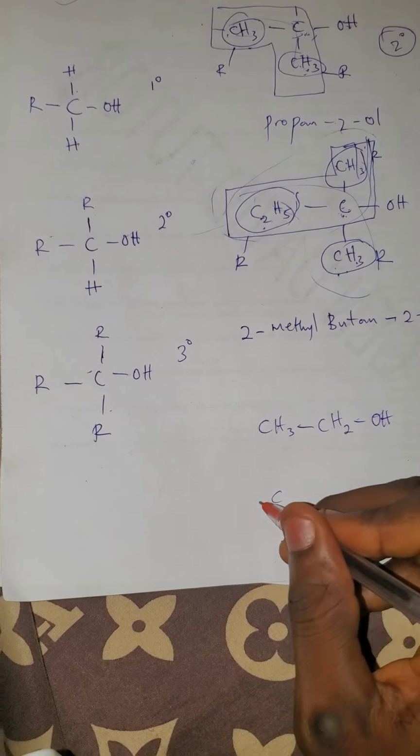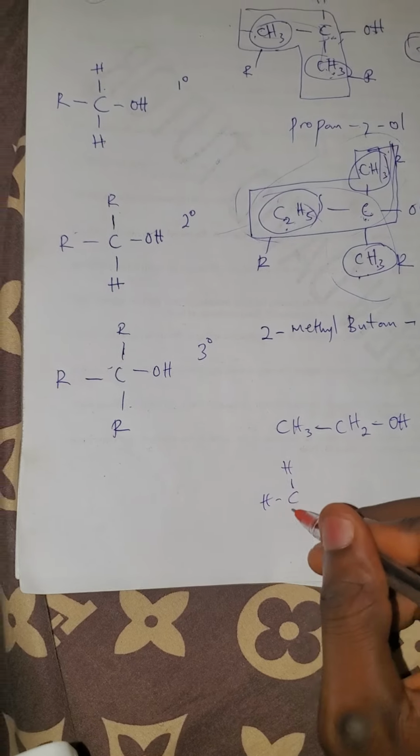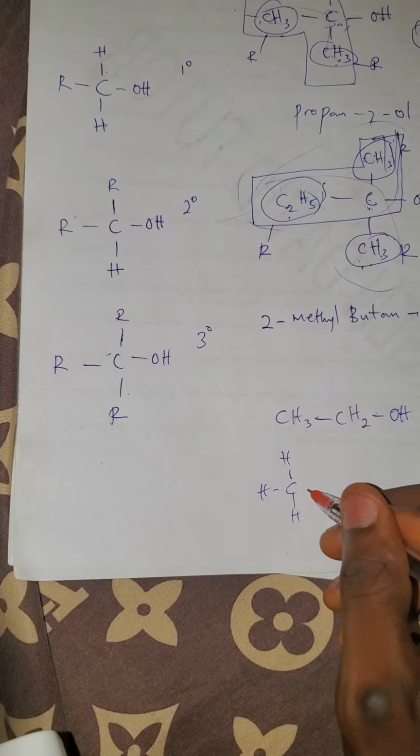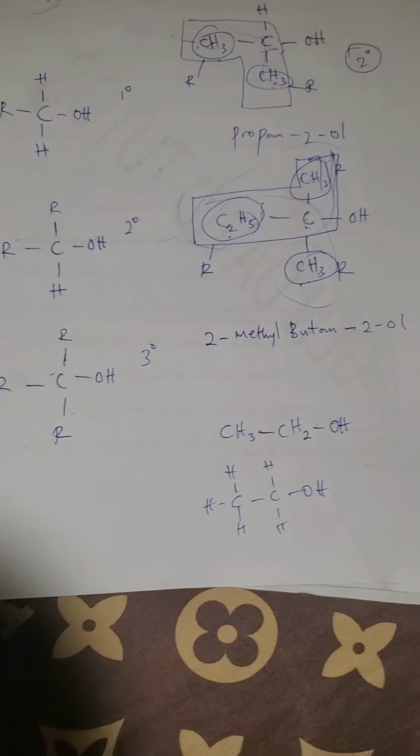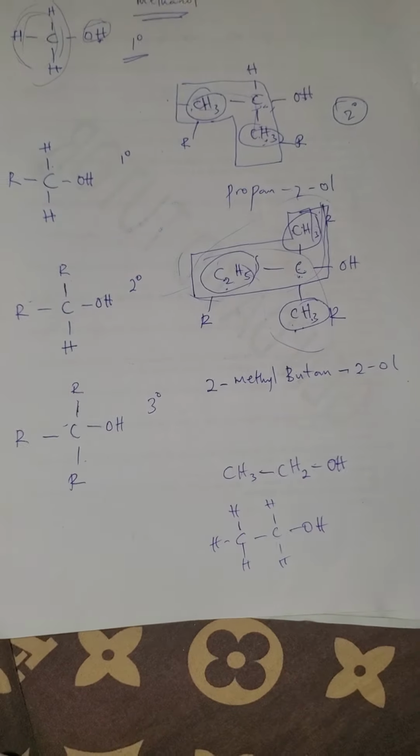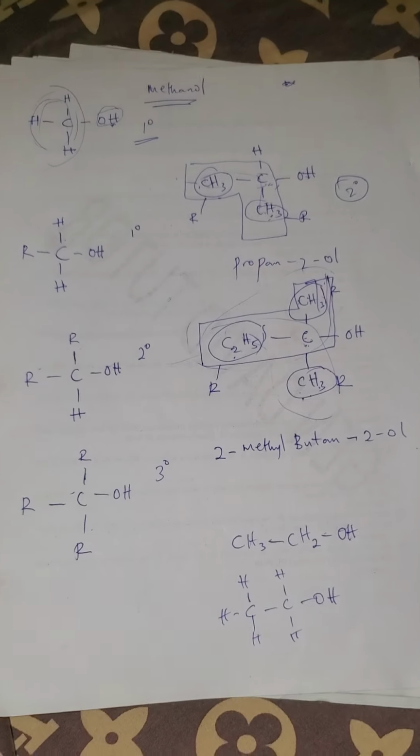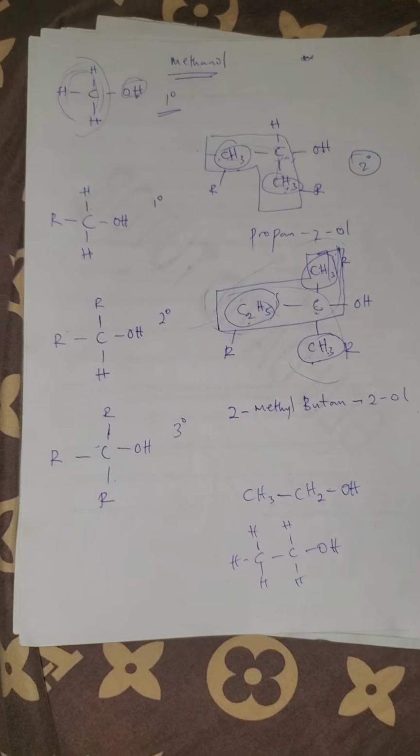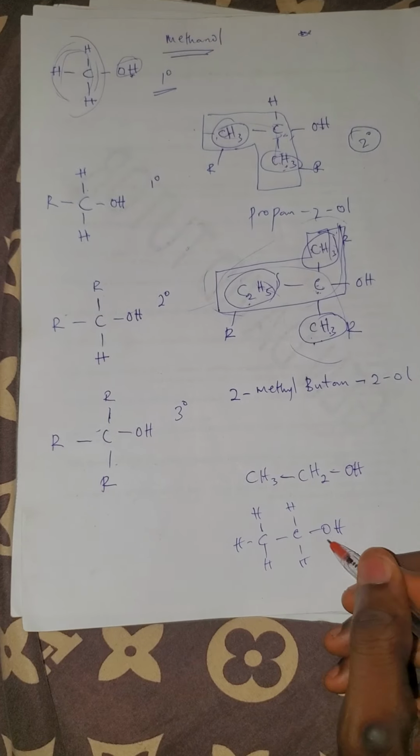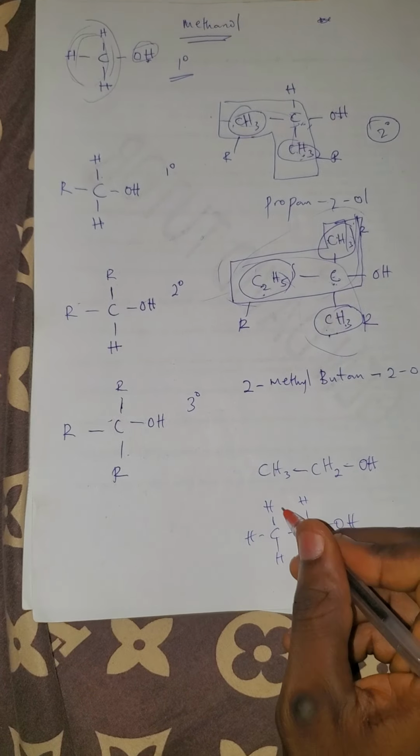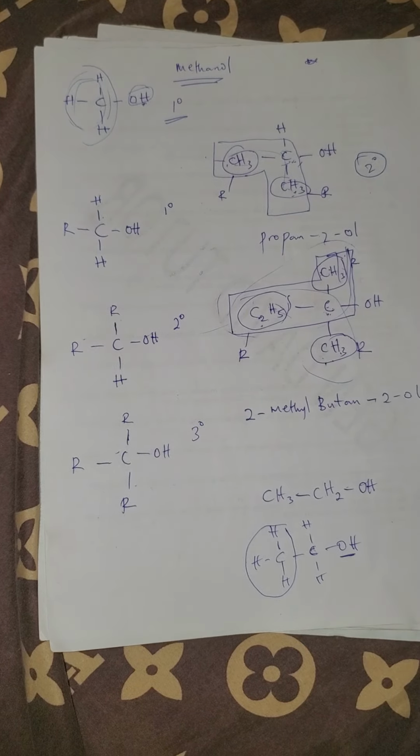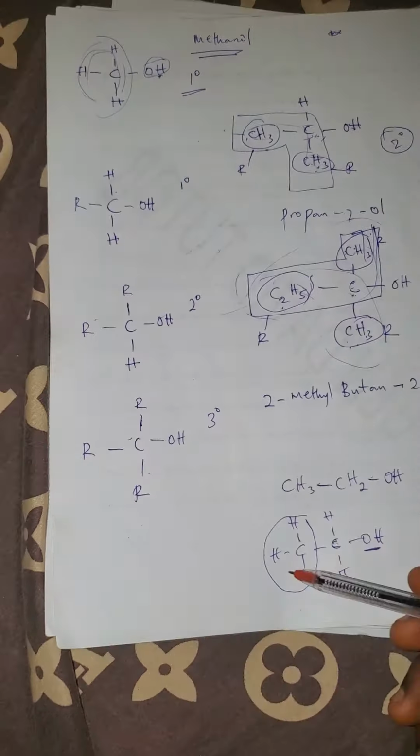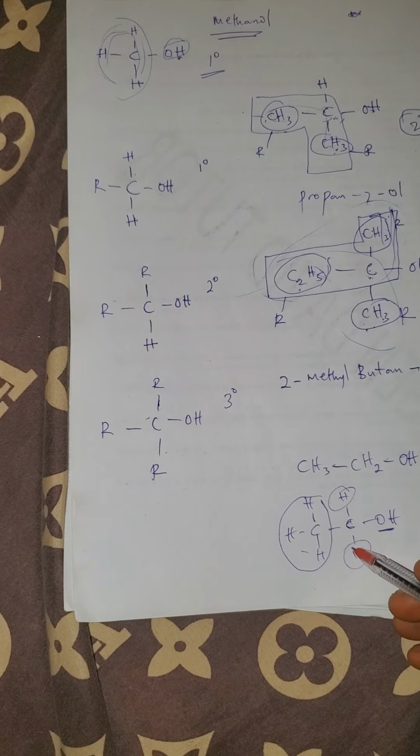Now get this structure well. If you want to write it in full, CH3, you have CH2 like this, and you have OH. Now this one would be primary, because check, this is a carbon that holds this, and this carbon only contains one alkyl group like this. So it contains one alkyl group. Others are hydrogen.